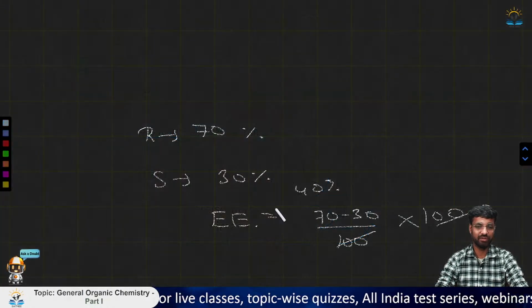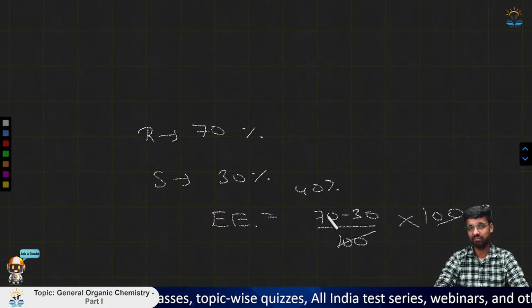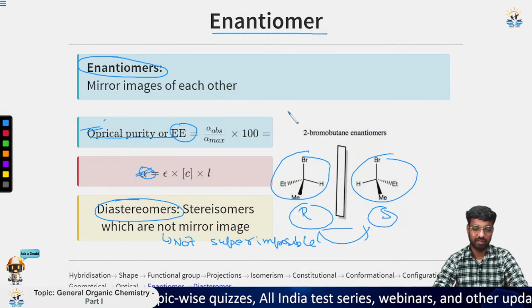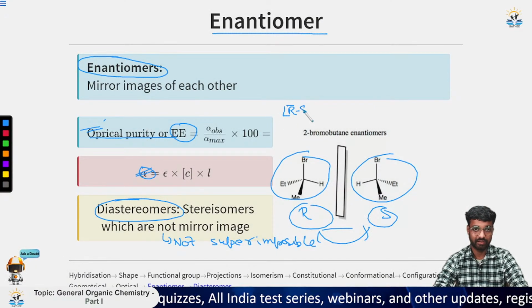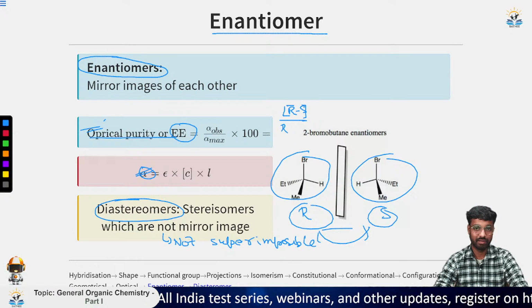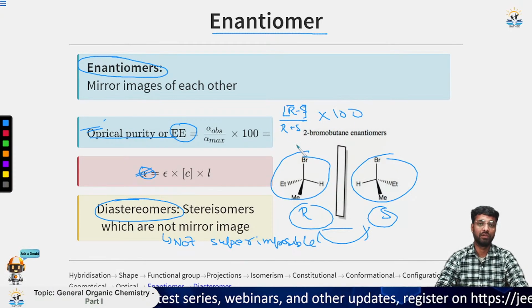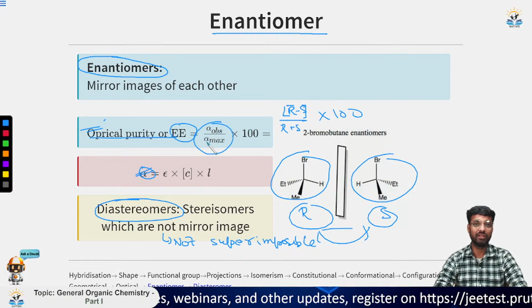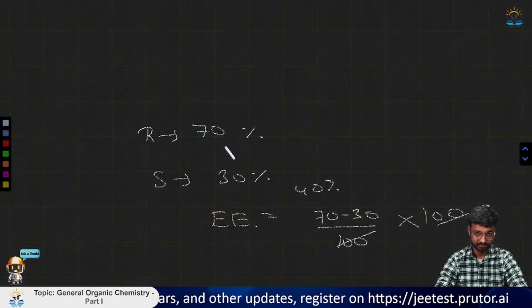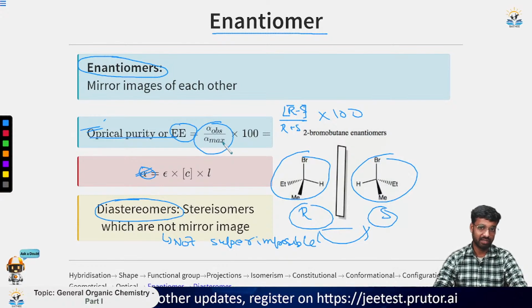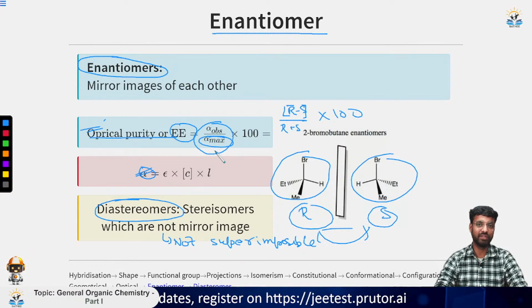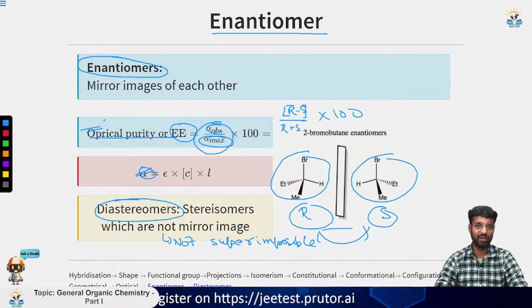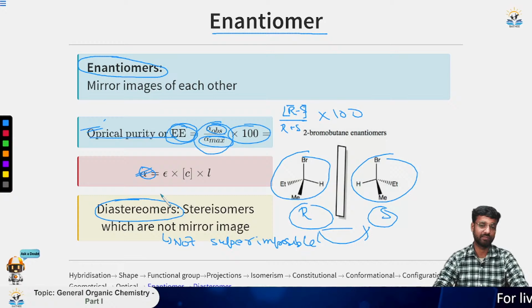So this formula I have not put up here, so I have told you this formula. It is simply (R minus S) by (R plus S) into 100. Now this is one of the formulas. The second formula is alpha observed by alpha max. Suppose a compound shows a maximum rotation of alpha max, and we observe a rotation of alpha; we take the fraction of both of these and multiply by 100 to get our enantiomeric excess.